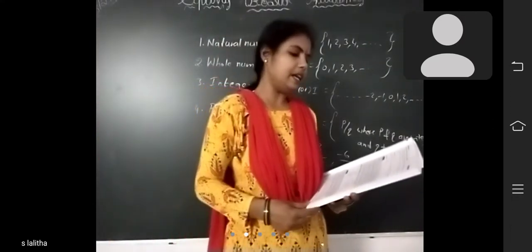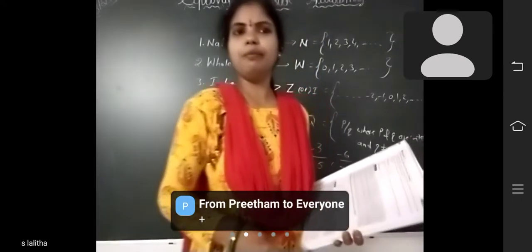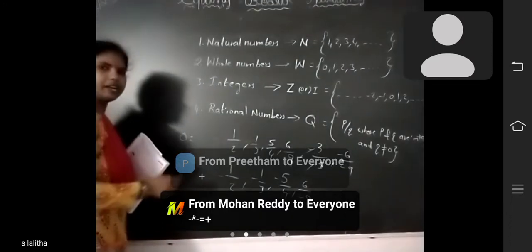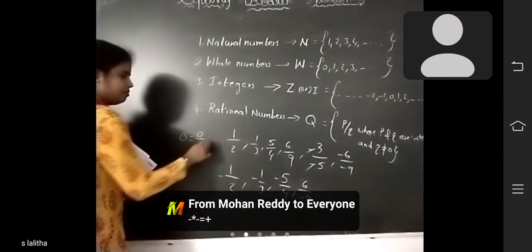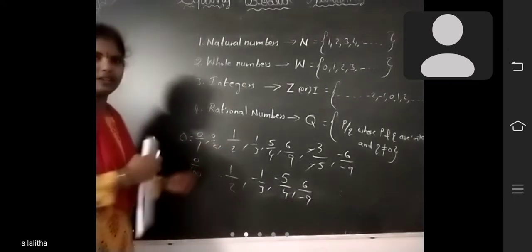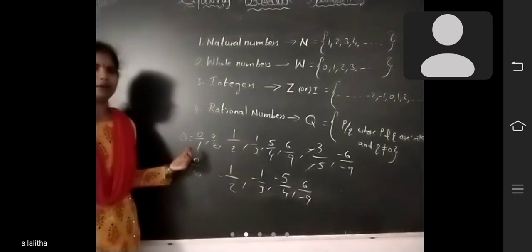0 is a rational number. Is 0 a rational number or not? Yes, 0 is a rational number. Why? Because 0 can be written as 0 by 1 or 0 by 2 or 0 by 100. Any one you can write. 0 is a rational number. Did you understand, ma'am?